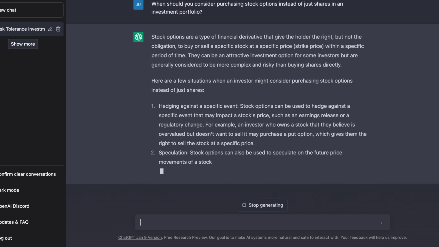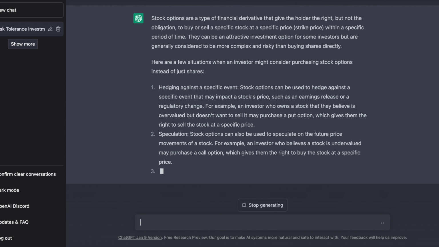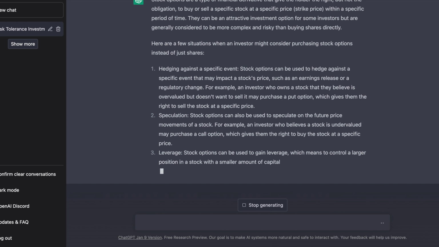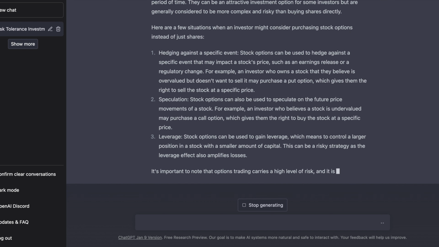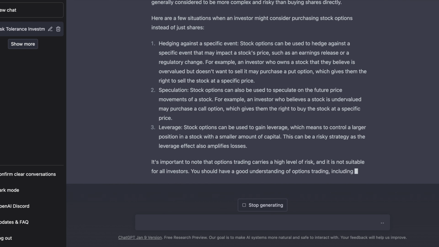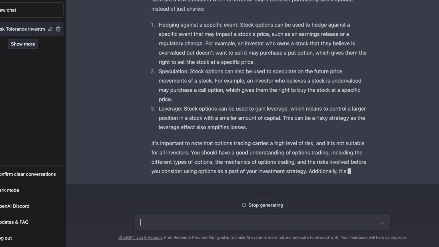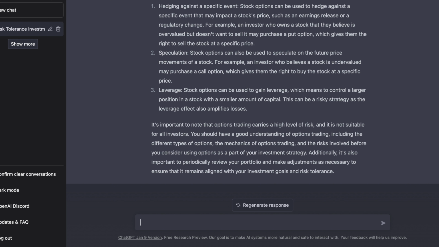So in this case, it says that hedging might be a very important thing. So what is hedging? It's when we want to protect us against a specific event with the stock's price, such as an earnings release or a regulatory change. The second is speculation. It can be used to speculate on future price movements of the stock, since it's an option to buy, not an obligation. And finally, for leverage, because it can offer higher returns for less capital up front. And of course, it notes that this is a higher level of risk. It's not suitable for everyone, which is to be expected and noted.